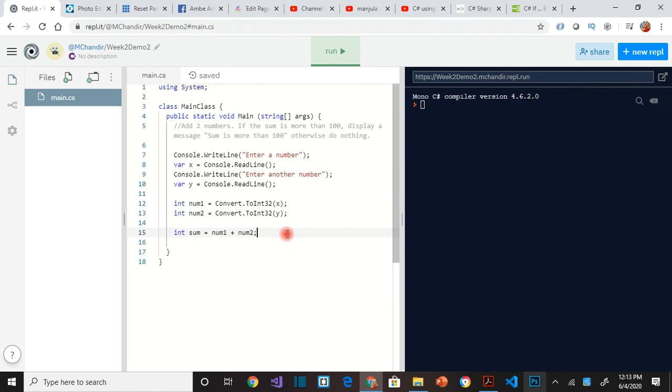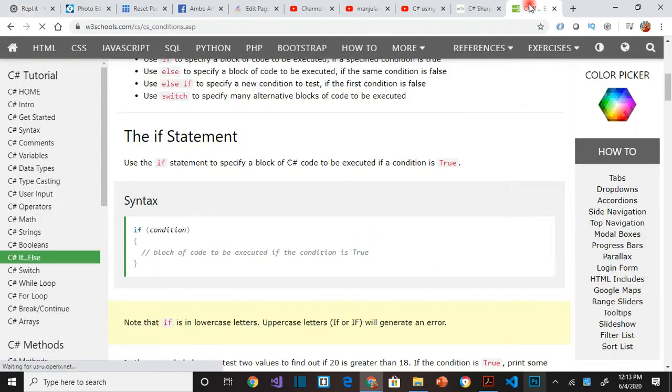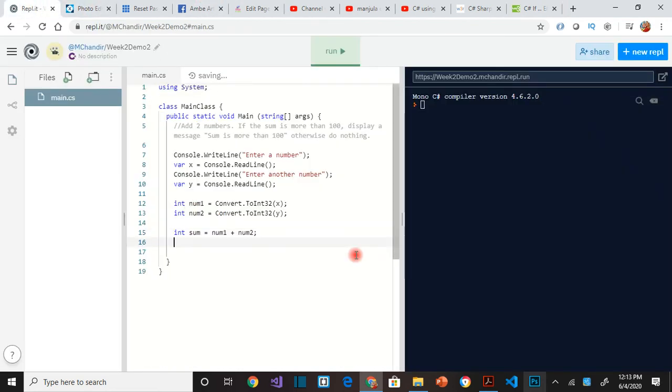Okay, now what is the condition? If the sum is more than 100, display a message, sum is more than 100. Otherwise, do nothing. Now we have to think about what is in our toolbox. In our toolbox, we have this condition, which is only if a condition is satisfied, we do something. If the condition is not satisfied, we do nothing. So this is a perfect tool to bring in for our situation. All we say is if condition, do something.